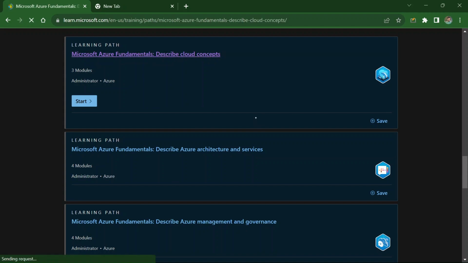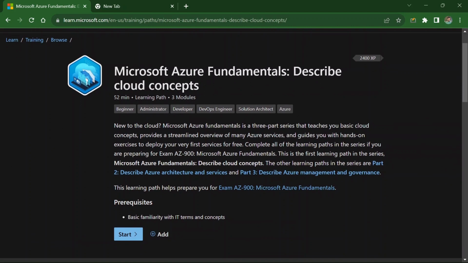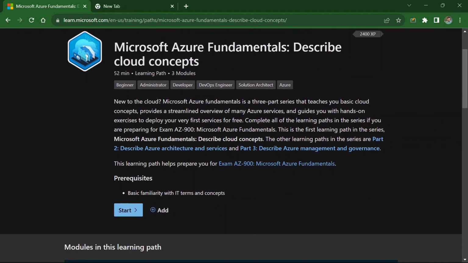When you click on this link, a new page will open under training. Microsoft Azure Fundamentals: describe cloud concepts. This site provides all the information about cloud concepts, and it also shows the time required and the level. The level is beginner, and there are 3 modules in this.